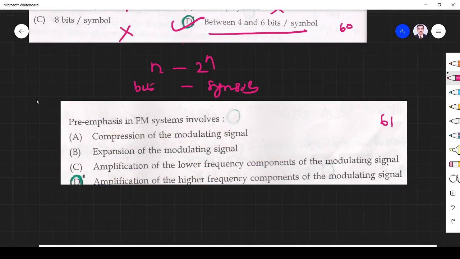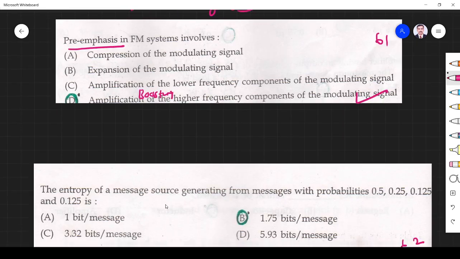Okay, next question. Pre-emphasis, just now I told you, is amplification of the high frequency component of the modulating signal. No problem, so the option is a direct question. Similarly, you understand de-emphasis is nothing but reduction in amplitude of the boosting. This boosting is boosting of the high frequency component. De-emphasis is de-boosting of the high frequency component on the receiver side. So pre-emphasis occurs on the transmitter side, de-emphasis occurs on the receiver side.